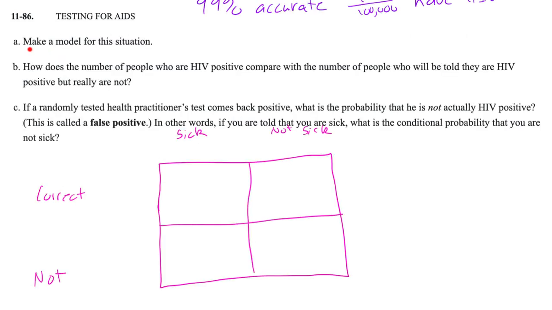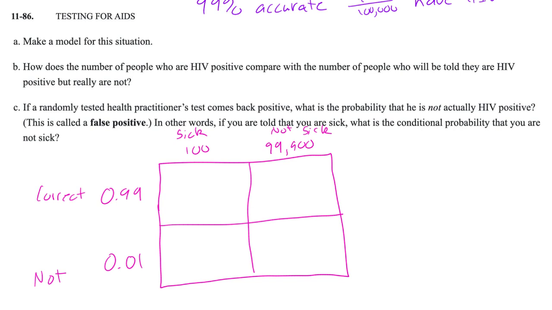All right, team. So it says make a model for this situation. So I've got sick and not sick. I've got correct and not correct. Remember, the test is 99% accurate, so we're going to just call this 0.99. Not correct would be 0.01. Sick, there were 100 people that were sick, which means that out of that 100,000, 99,900 would not be sick. Okay, so that's the start of our model.